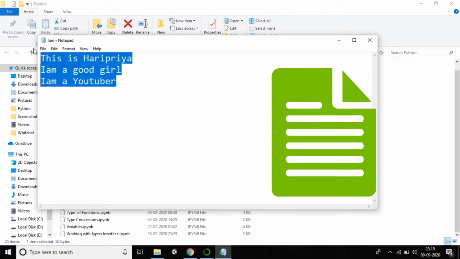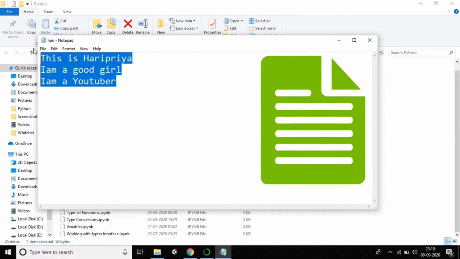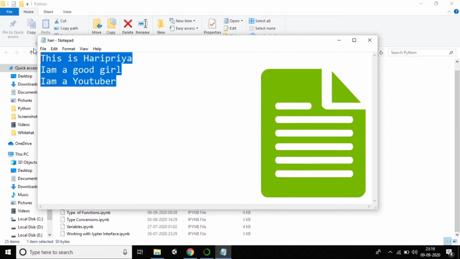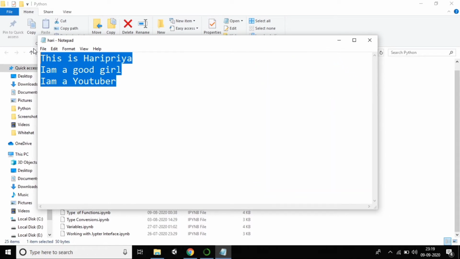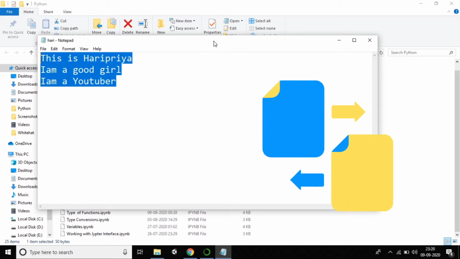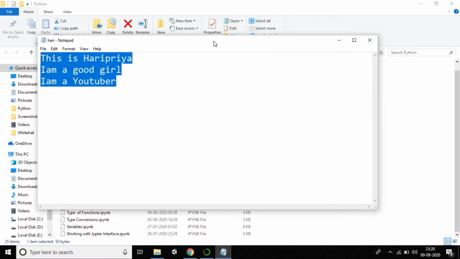So this is all about the file definition. I hope you all understand what is meant by a file. Now, what is meant by file handling? If you want to handle certain operations, like opening the file, reading the content, or writing something, this is all about handling. These are the handling options in a file.